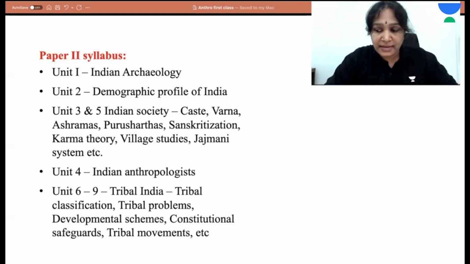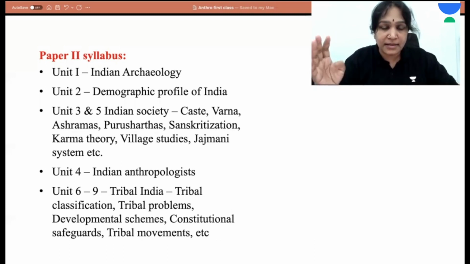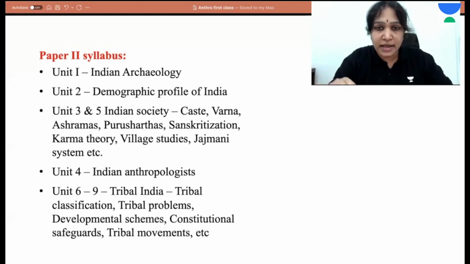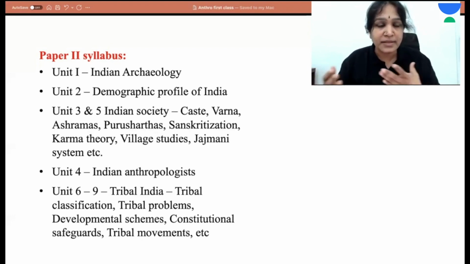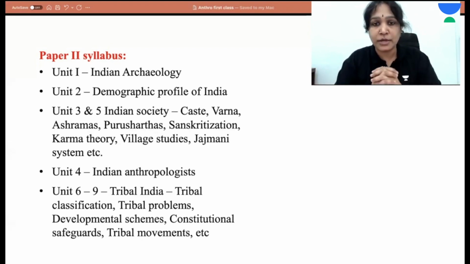Like for example, ethnic elements in India, like Aryan, Dravidian, Mongoloid, debates related to Aryan invasion, linguistic elements in India, distribution of Indian population into different religions, and reasons for the growth of Indian population, sex ratio trends, that is sex ratio in different states, sex ratio in different caste groups, religious groups, etc. These are some topics discussed in Unit 2, that is demographic profile of India.